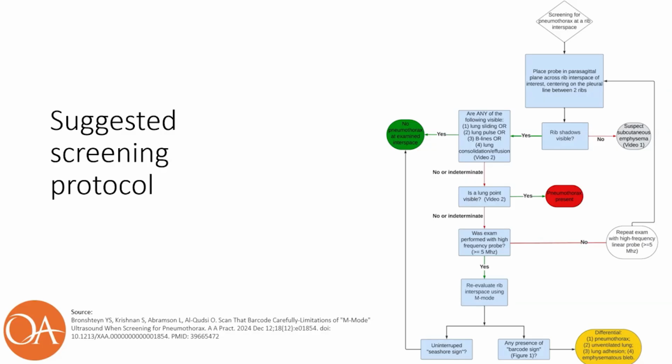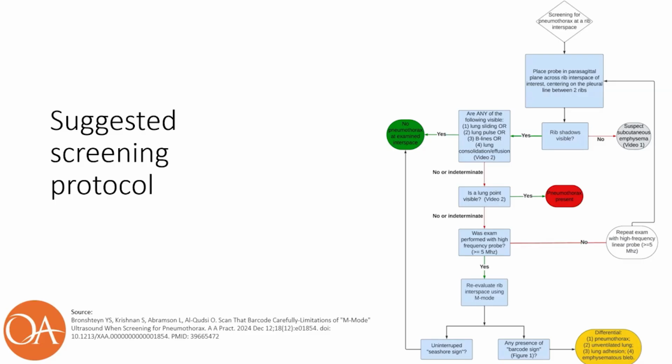If rib shadows are visible, the next thing to look for is the presence of lung sliding, lung pulse, B lines, or a lung consolidation or effusion. The presence of these signs indicates that there is unlikely to be a pneumothorax at the examined interspace. If they are not present, then the next thing to look for is a lung point. The presence of a lung point confirms the presence of a pneumothorax.